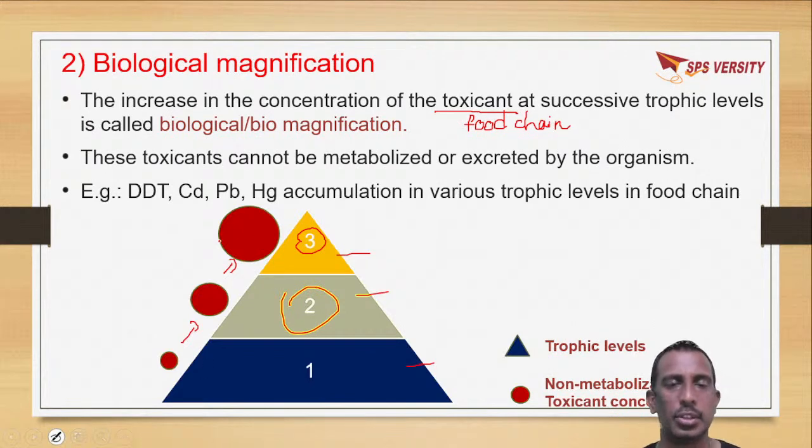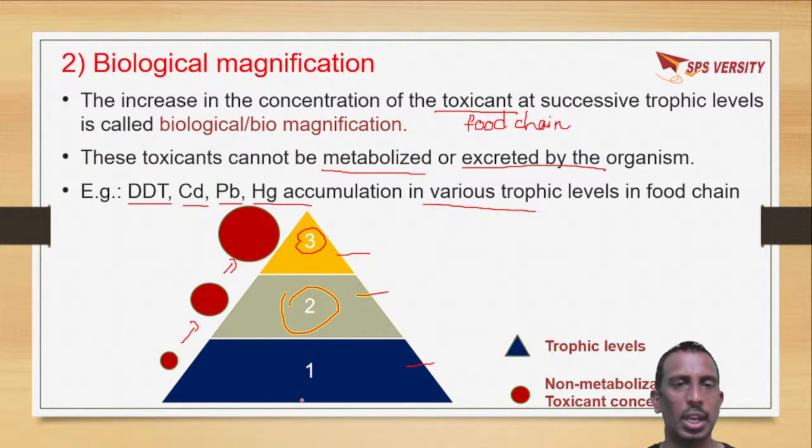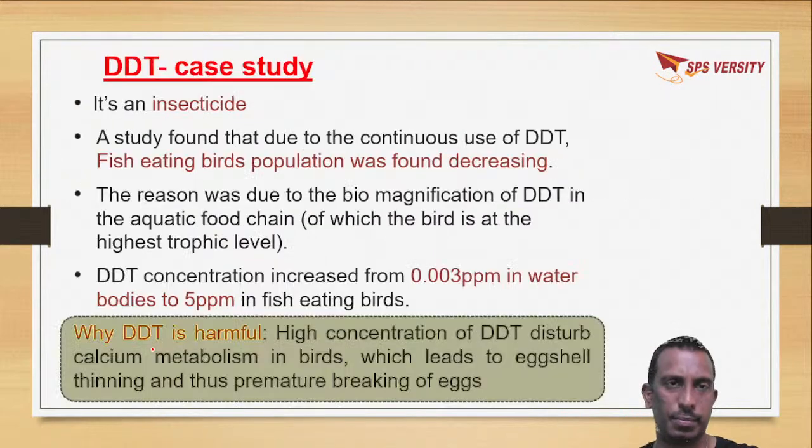These toxic materials cannot be metabolized or excreted by the organism. They are stored in the fats, like DDT, cadmium, lead, mercury, which are accumulated at various trophic levels in a food chain. And these toxic materials are non-biodegradable, which cannot be metabolized and cannot be excreted by organisms.